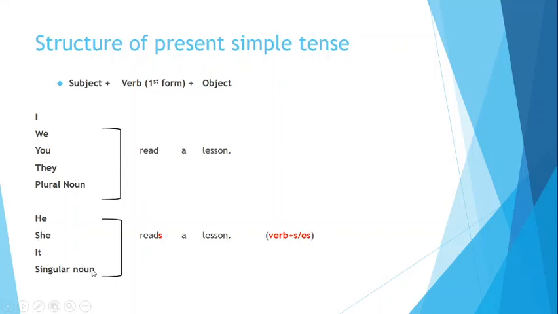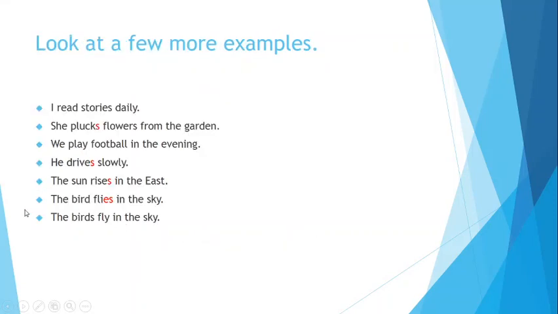For example, we write the girl here. We wrote girls here and girl here, the singular, the one girl. He reads a lesson, she reads a lesson, it reads a lesson, and a girl reads a lesson. Now what is the difference between this sentence and this sentence?